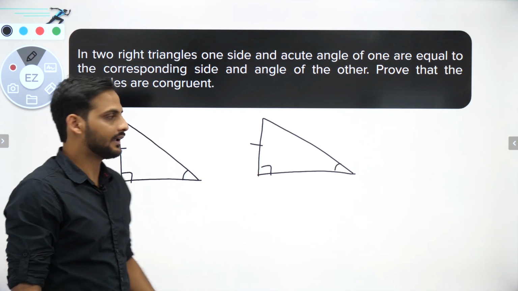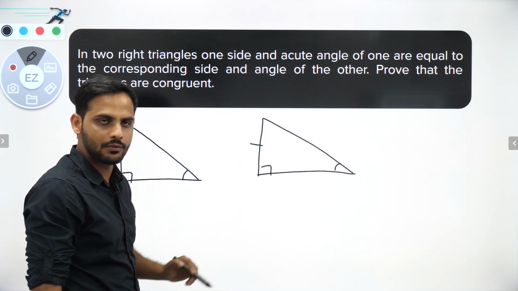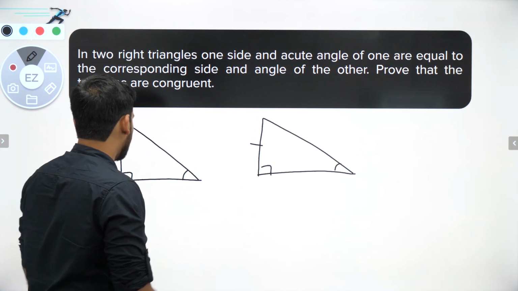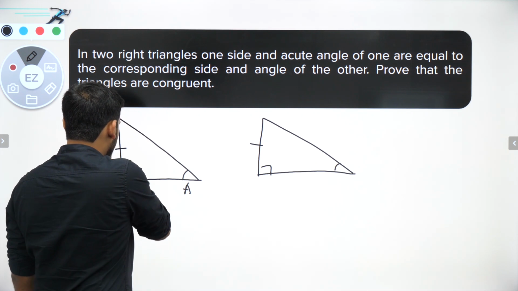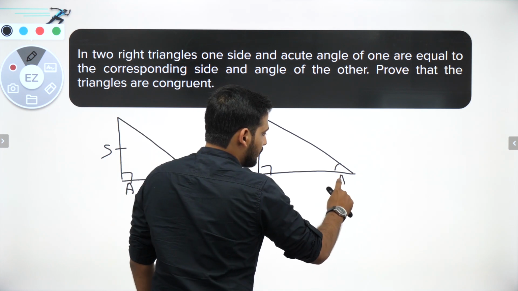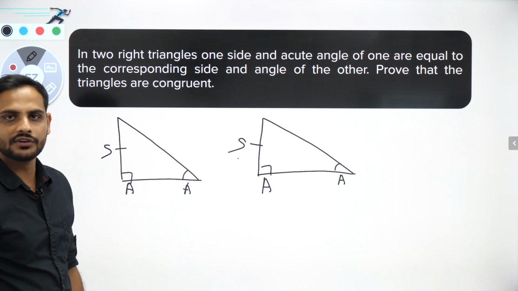Now tell me one thing, if these two sides are equal, and these right angles are already equal, these two angles are equal, so I can say by angle and side, you will get both the triangles congruent.